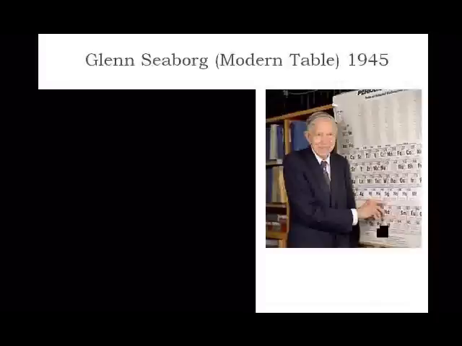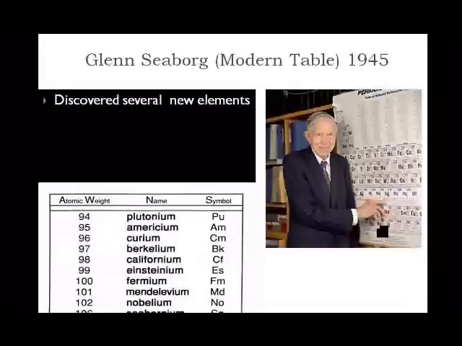Glenn Seaborg is credited with working out our modern periodic table in 1945. He discovered many new elements. If you've noticed, element 106 is actually named for him.